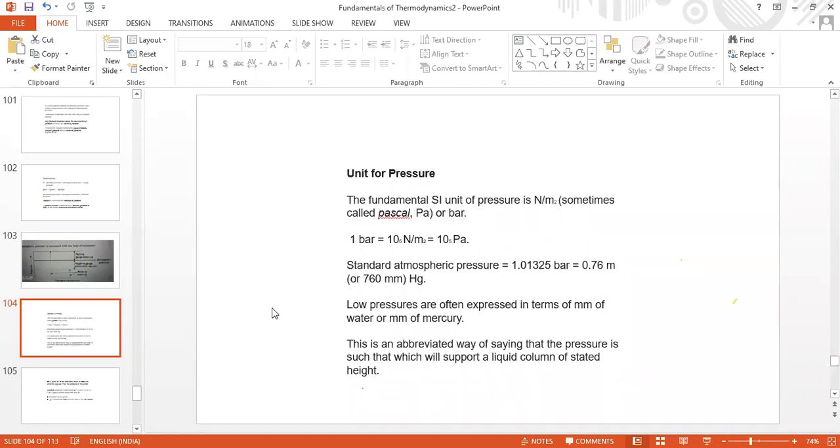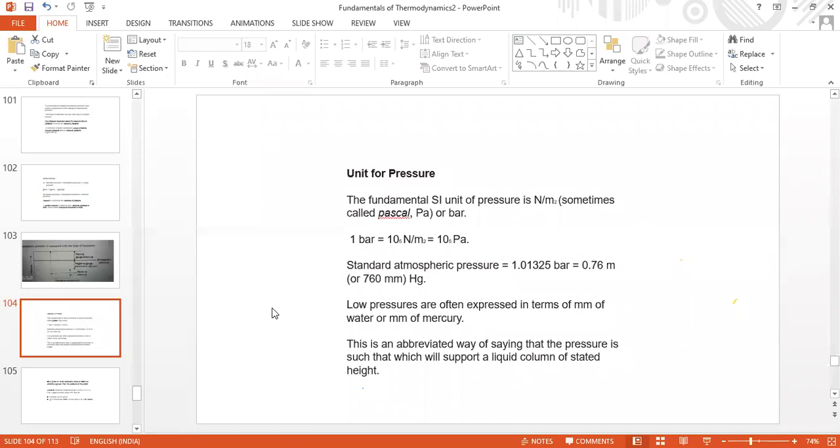In the same way, what is the specific gravity of mercury? More than water or less than water? More than water, okay, very good. What is its value then?